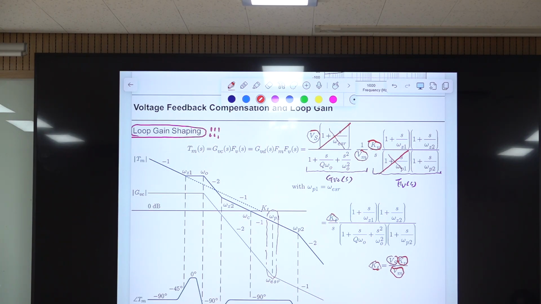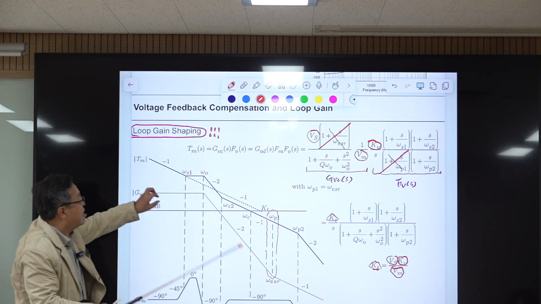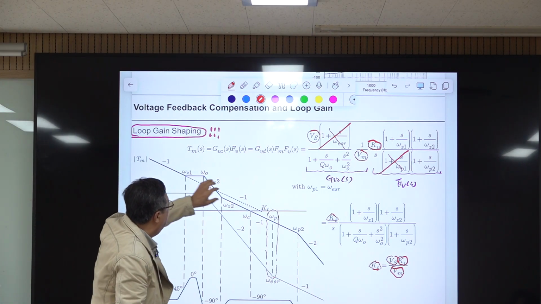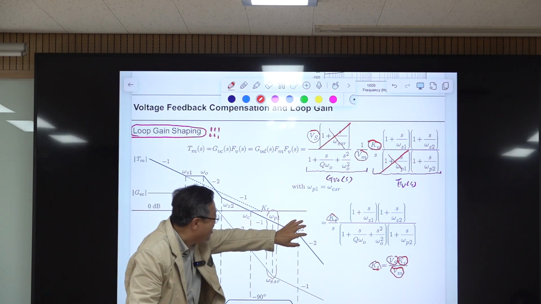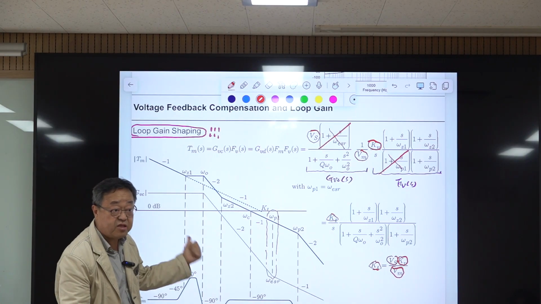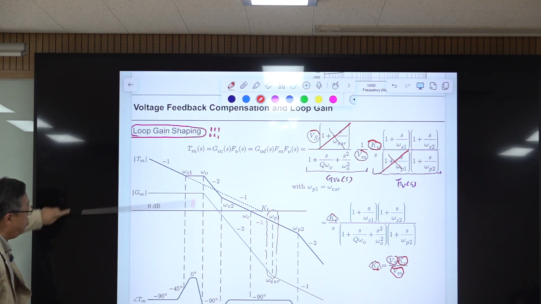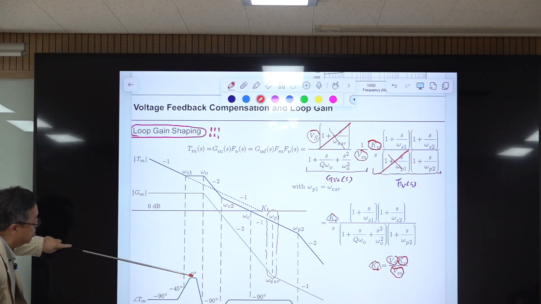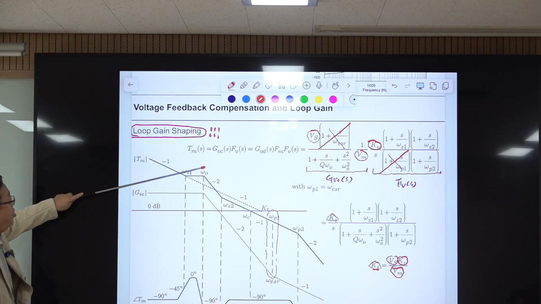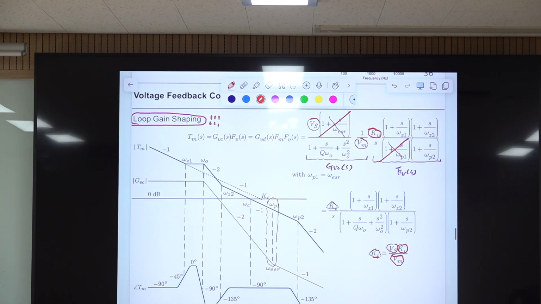And the phase of that, I'll explain why we select omega G1 here, omega G2 here, omega P2 here. I'll explain that later. There is a good reason for this selection. Anyway, the phase characteristic starts from this -90 degrees because of this slope, and because of this 0, it goes up to 0 degrees, and at the presence of this double pole, goes deep down to -180 degrees here,